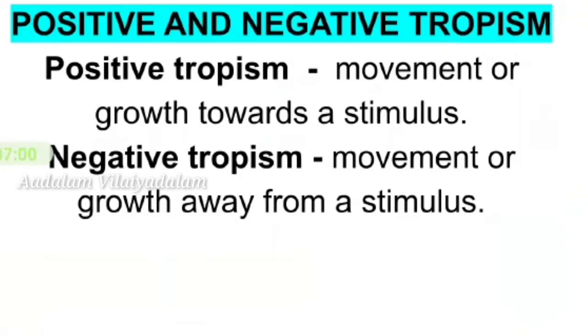Next, let us know about positive and negative tropism. Tropism can be called positive or negative. Positive tropism is movement or growth towards a stimulus, whereas negative tropism is the movement or growth away from a stimulus. The growth of a root of a plant towards the gravity is an example of positive tropism, while the growth of a shoot away from the gravity is an example of negative tropism.